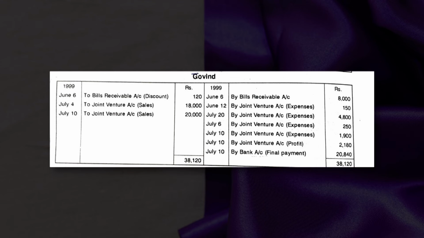Now come to this side. To bills payable 120. I had already told you about the charges mentioned in the question: the discount rate is 18% on the bill amount.